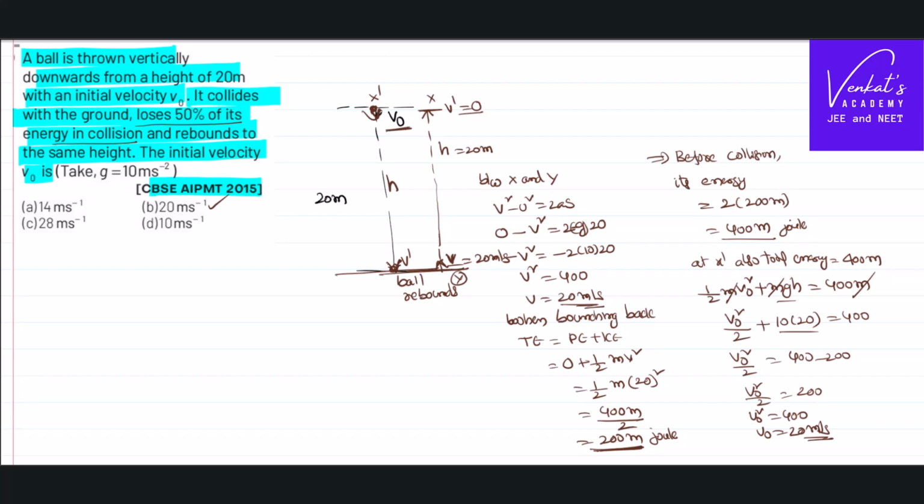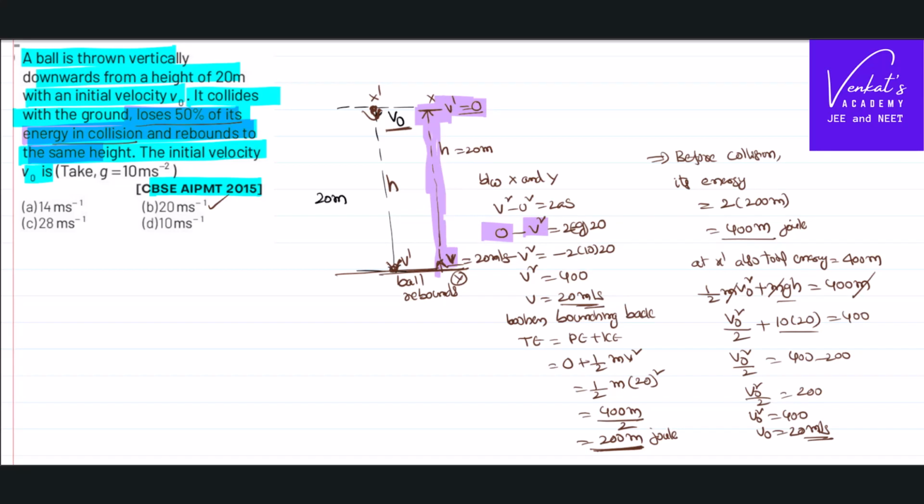I have used a very simple concept to solve this problem, very basic aspects. It is said that even after losing 50% of energy, it has bounced back to the same height h. Taking that into consideration, I first found that at the maximum height its velocity is 0.